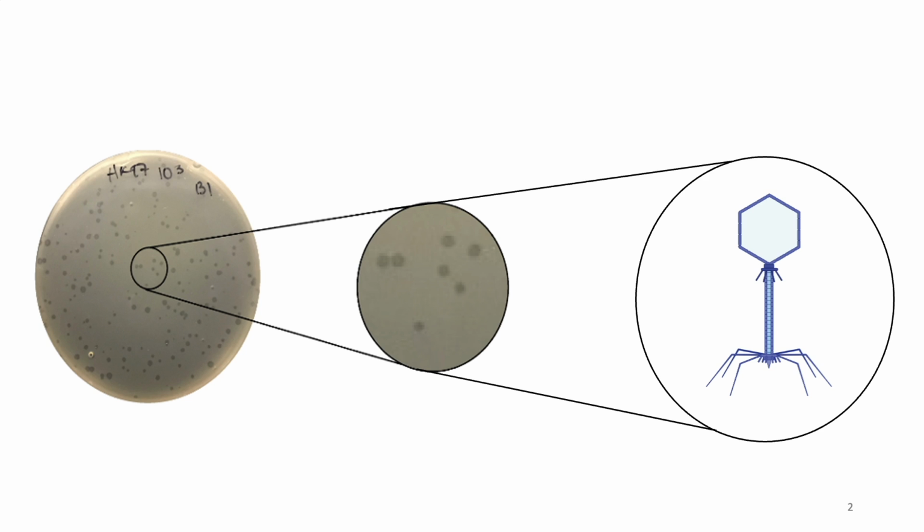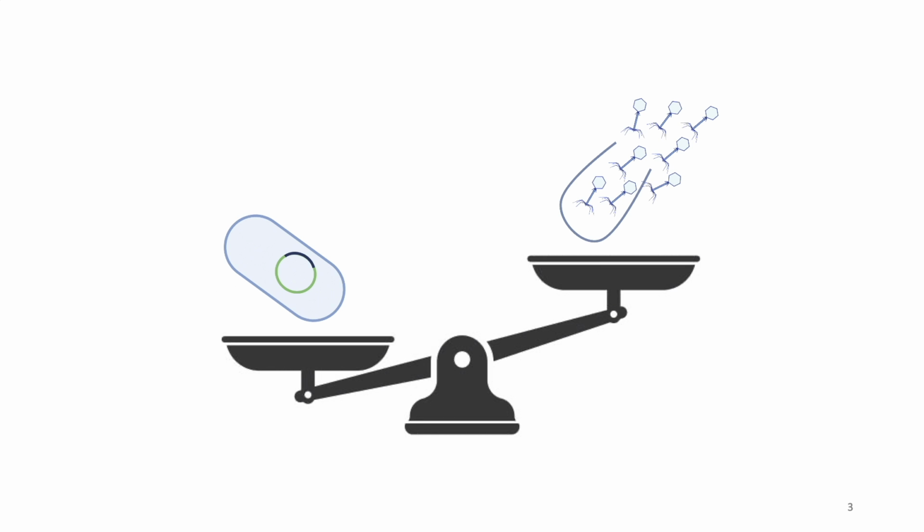The dynamic between the phage and the bacteria is largely dictated by the phage's replication cycle. Once a phage injects its viral genome into the bacterium, the phage enters the lytic or lysogenic cycle. The lytic cycle results in host cell lysis and the release of phages. But during lysogeny, the phage integrates into the host genome, where it lies dormant until an external trigger causes it to awaken, lysing the host cell.